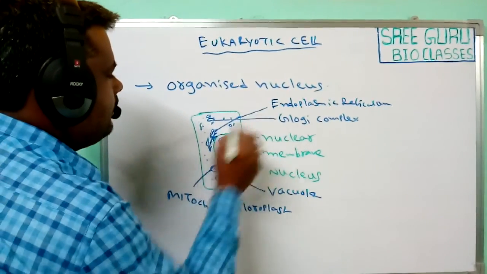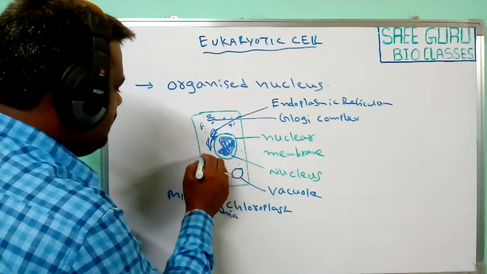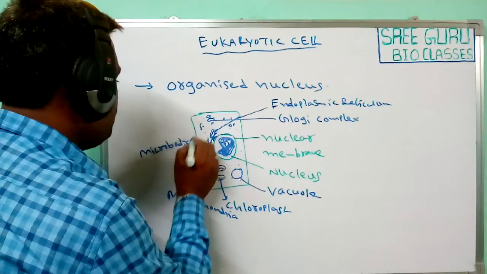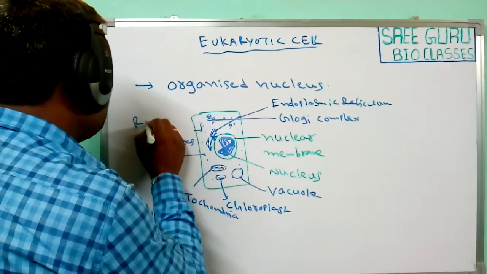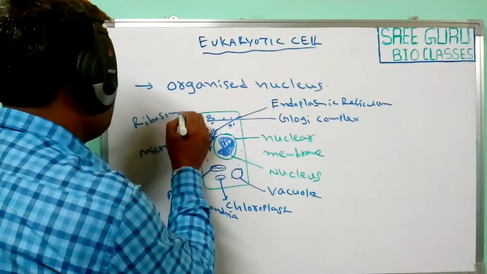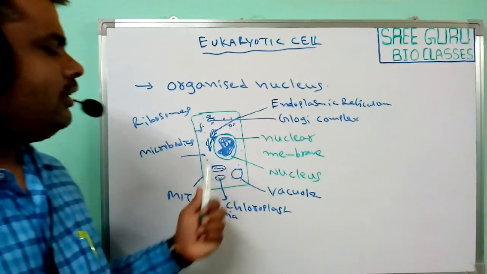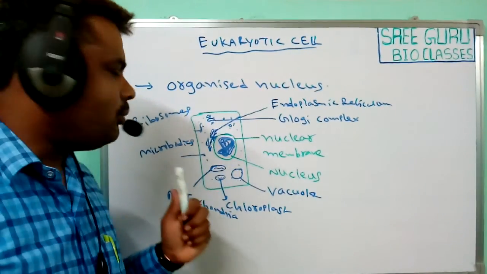Some microbodies and ribosomes etc. are present inside the eukaryotic cell cytoplasm.